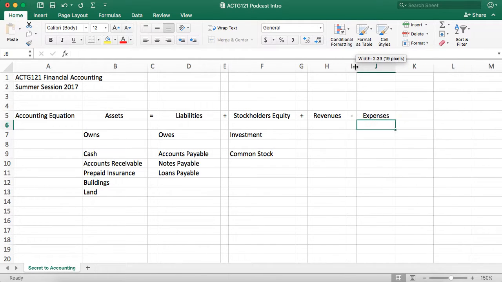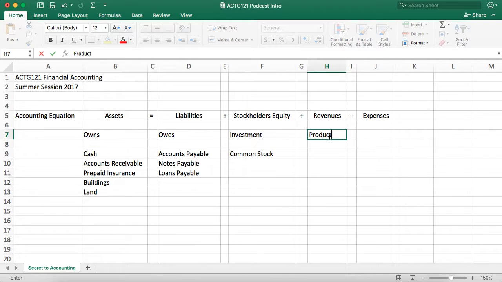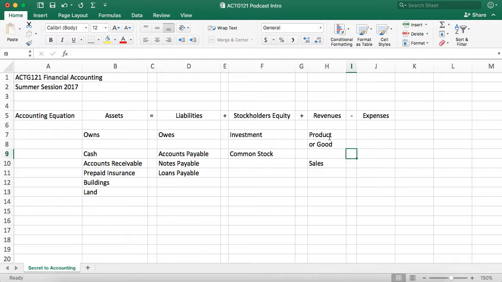So this is the expanded accounting equation. What are revenues? Well, that's the product or the goods that the company sells. So think of sales.